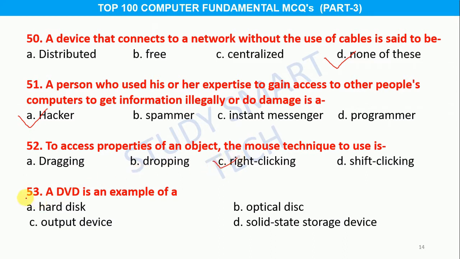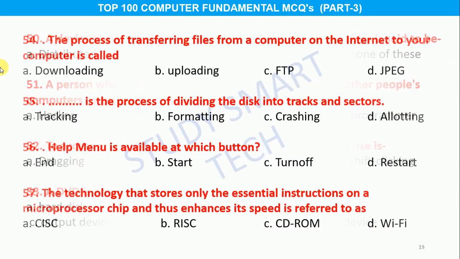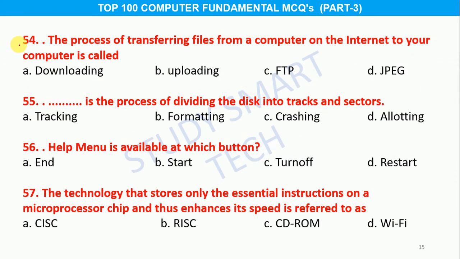A DVD is an example of option A hard disk, B optical disk, C output device, D solid state storage device, and the correct answer is option B optical disk. Question number 54. The process of transferring files from a computer on the internet to your computer is called option A downloading, B uploading, C FTP, D JPEG, and the correct answer is option A downloading.